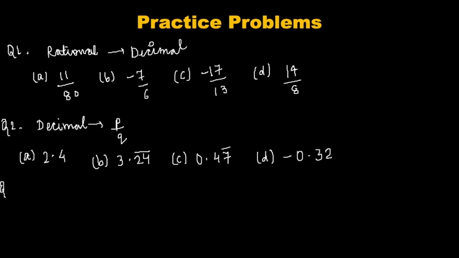Third question, to find a rational number between two rational numbers.